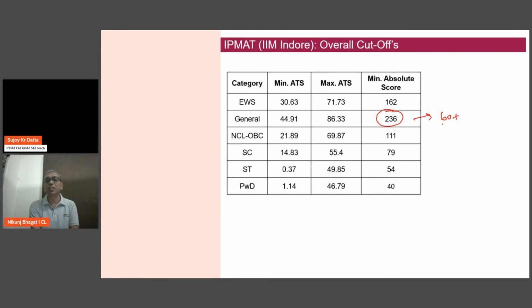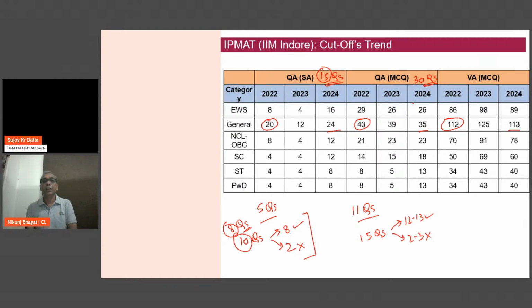So 60 to 65 marks we need to add over and above the sectional cutoffs. And that is where we really need to understand from where those extra 60, 65 marks, which means 16, 17 extra questions, have to be attempted correctly over and above the minimum.